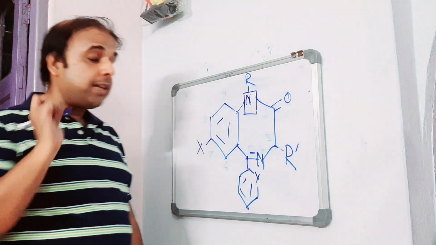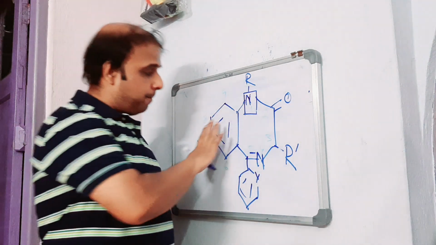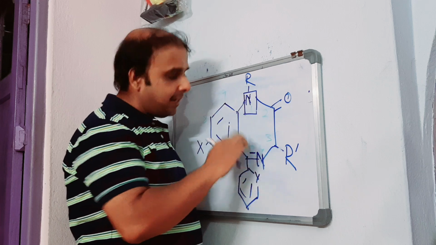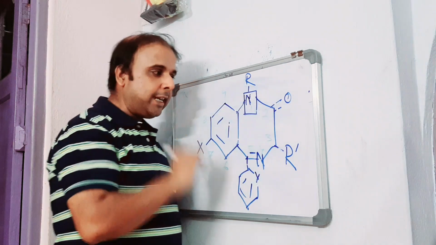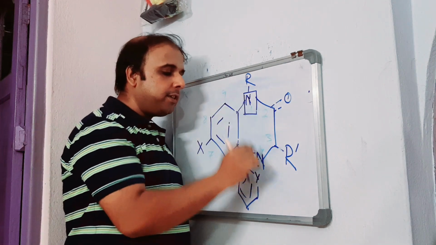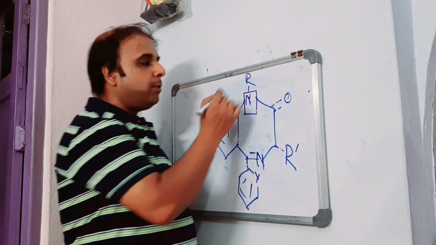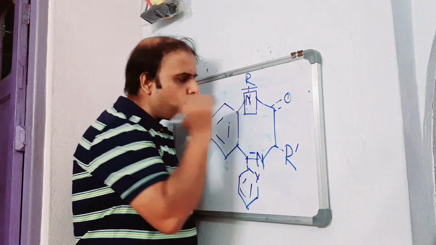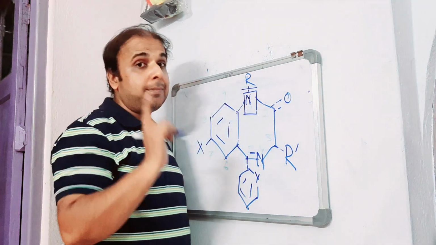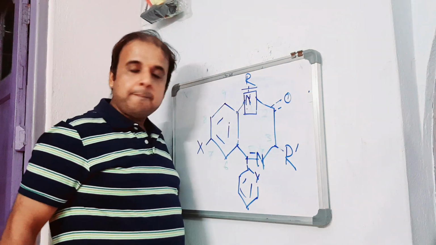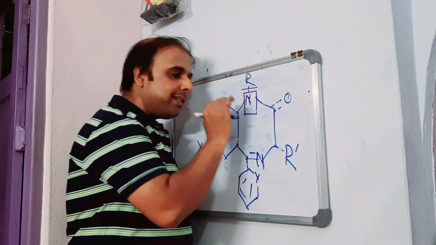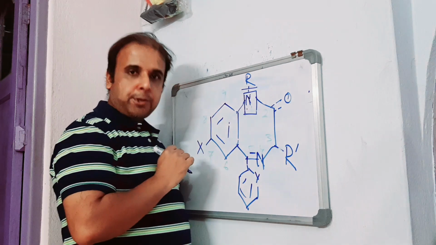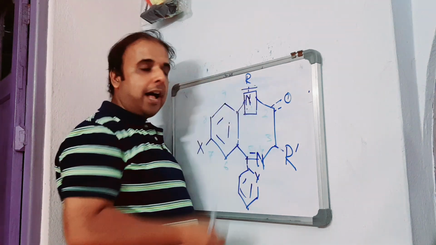The general name stands for it. Why is it benzodiazepine? Benzene, 2 nitrogen, diazepine means diaza, epine means 7-membered, right? That is why. And where exactly they are placed? First and fourth position. Now, coming to the substituent pattern or substitution. As I said, the ring nitrogen at first position is found to be one of the essential criteria to be kept, right? Now the next thing is, what kind of substituent can the first nitrogen accept? Coming to the pattern of R.